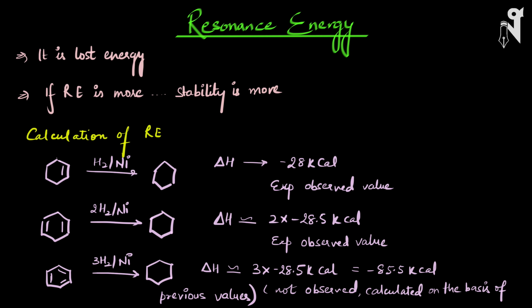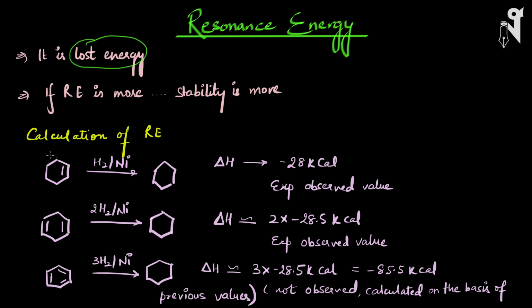We have already spoken about resonance energy a little bit earlier when we were talking about resonance. And what is resonance energy? It is the energy which is lost in the process of resonance. Basically, the energy which is expelled out of the molecule when resonance is taking place, that loss of energy is called resonance energy, which brings stability to the molecule. So the more resonance energy is lost, the more will be the stability. The more energy is released by the molecule, the more will be the stability.